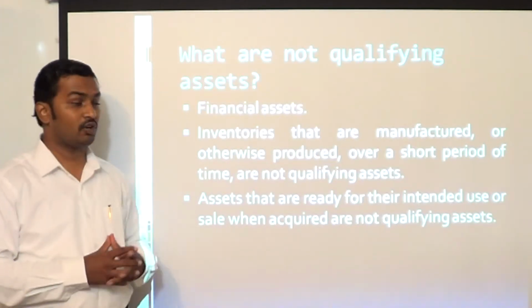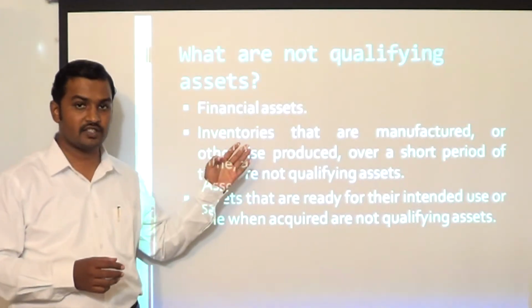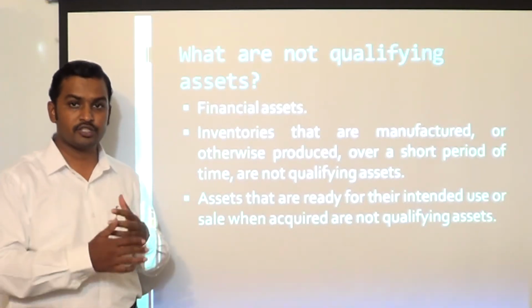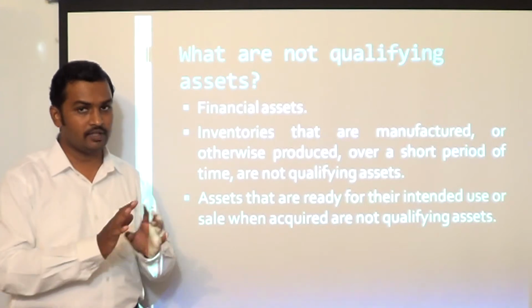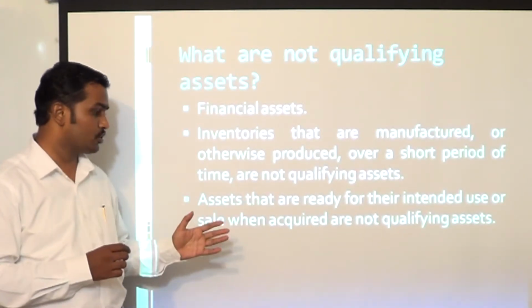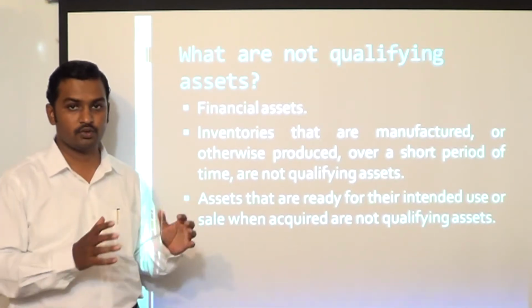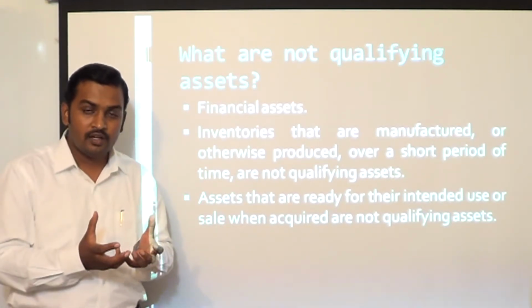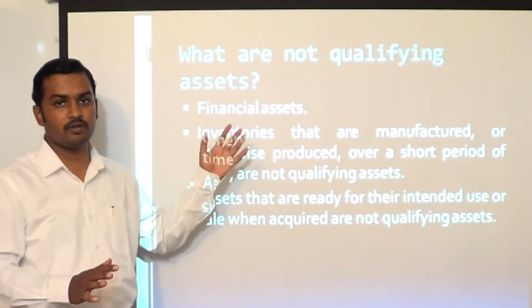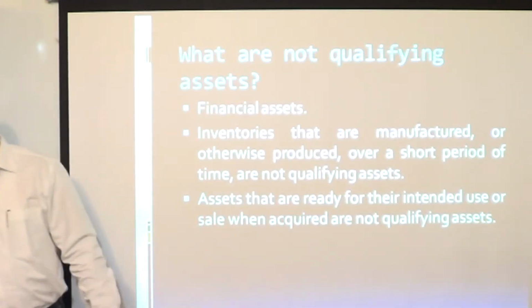Now, what are qualifying and what are not qualifying assets? Financial assets are not considered as qualifying assets. Inventories, if the production process can be completed in a short period of time, are not considered as a qualifying asset. Assets that are ready for their intended use or sale when acquired are not qualifying assets. So the asset is already in the position for its intended use, or it is ready for sale. In such cases, it cannot be considered as a qualifying asset.